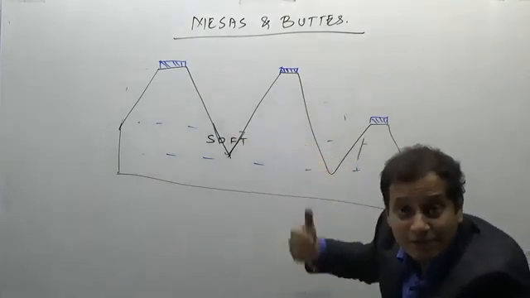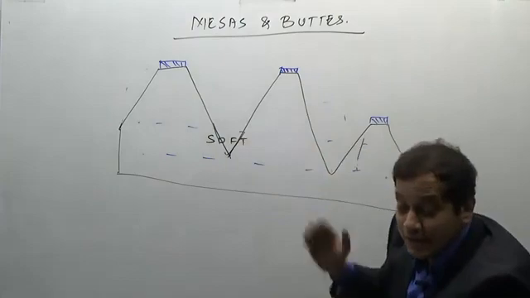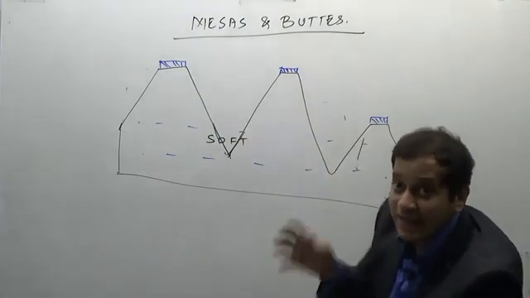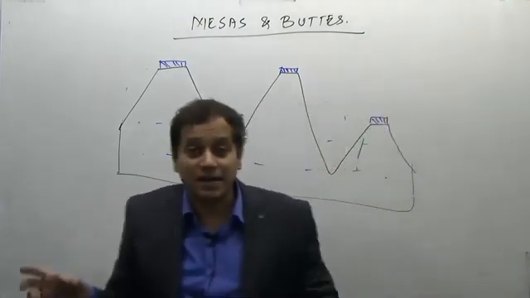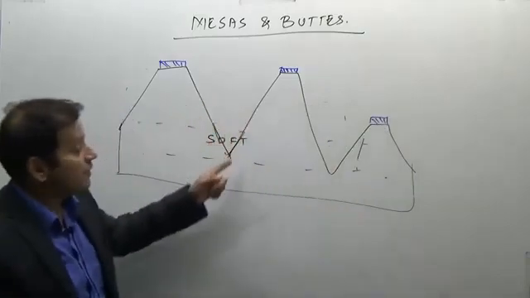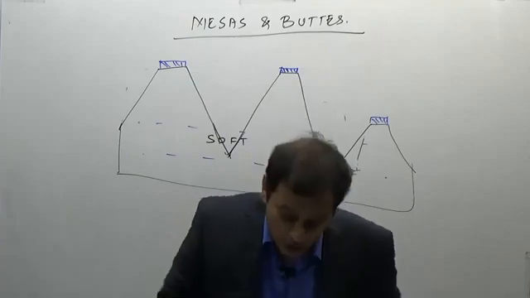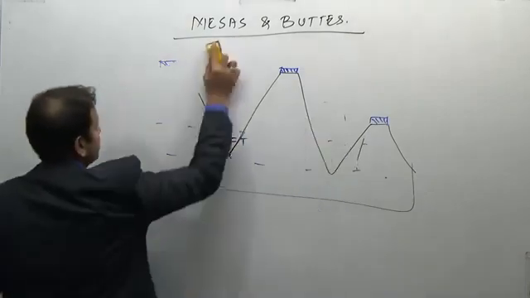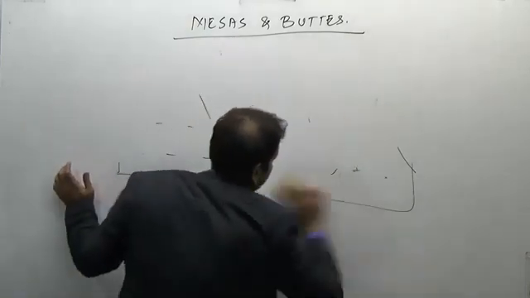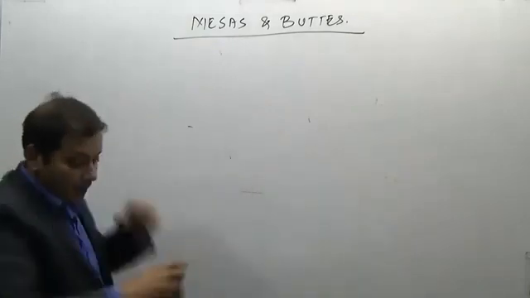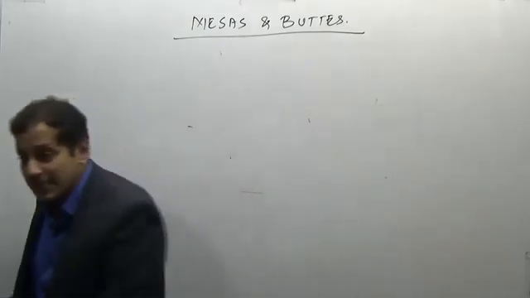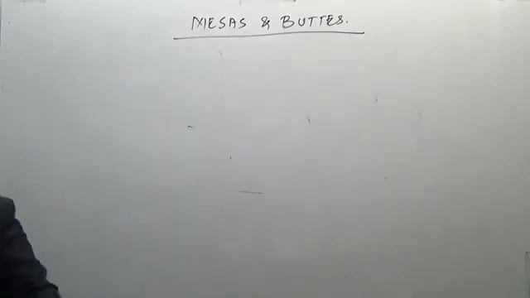When we did fluvial landscape, I said that canyons are more prominent in an arid landscape. So this is an example of a canyon. An example is again the Grand Canyon of the USA. So what are mesas and buttes?